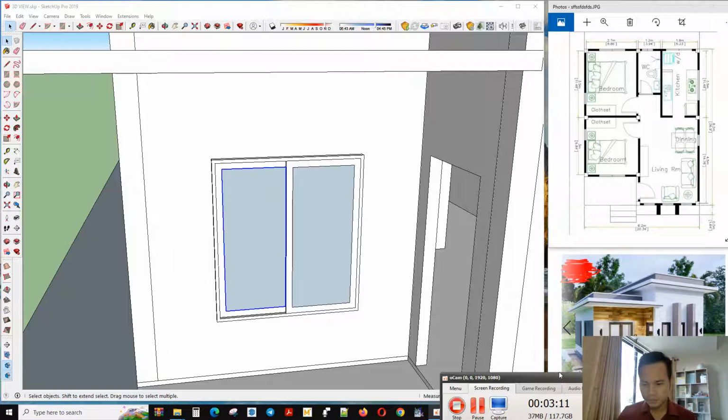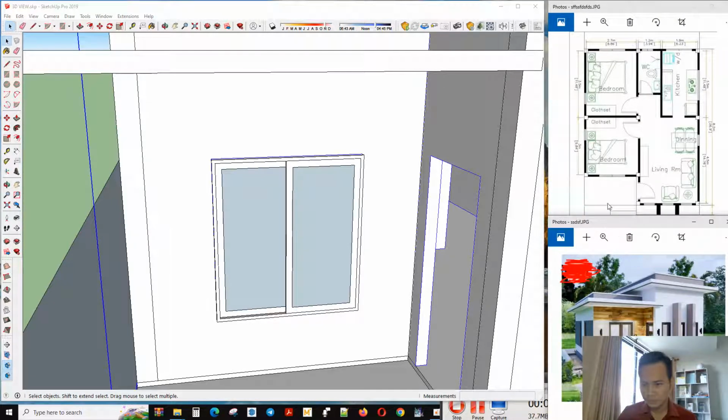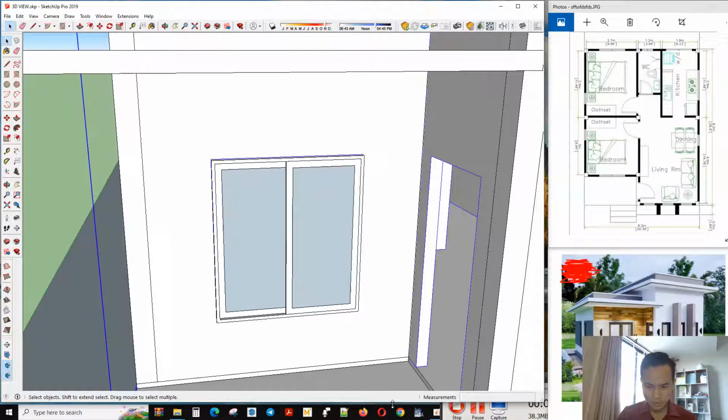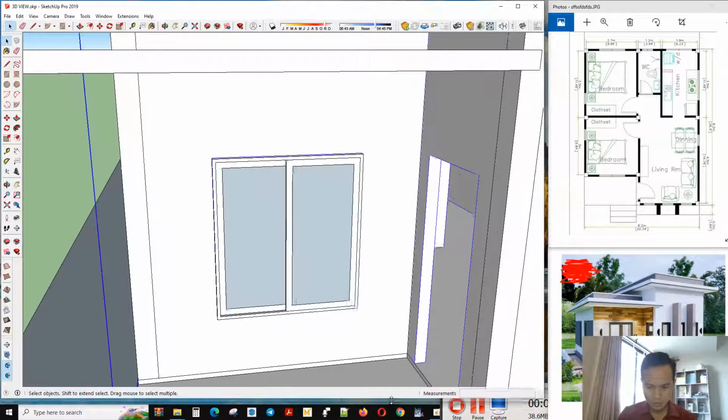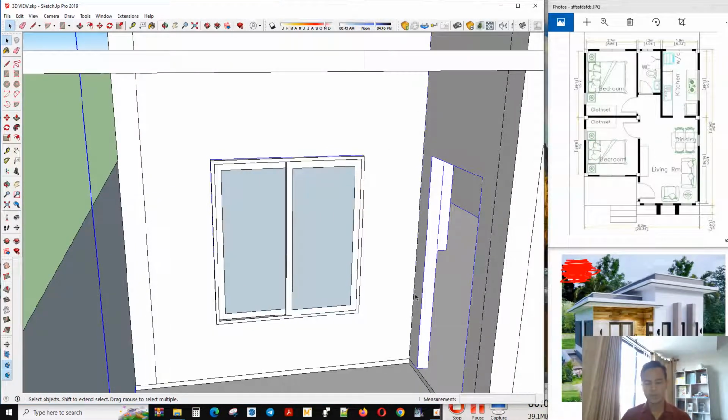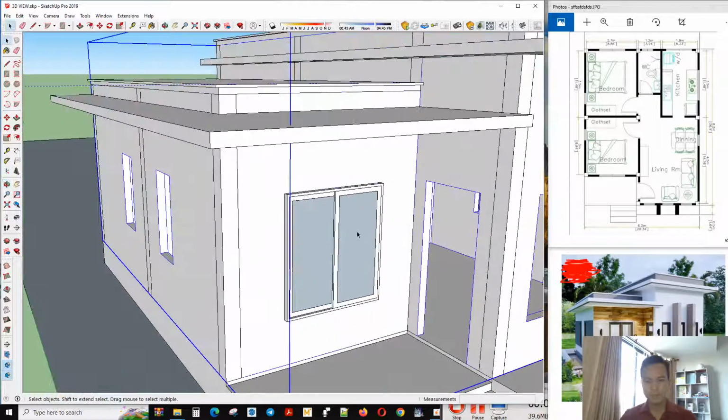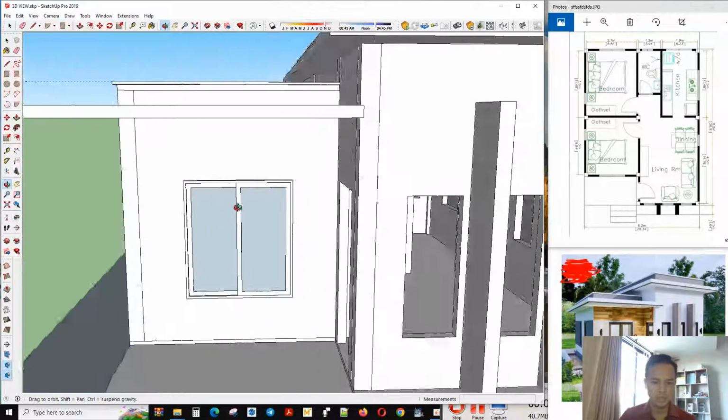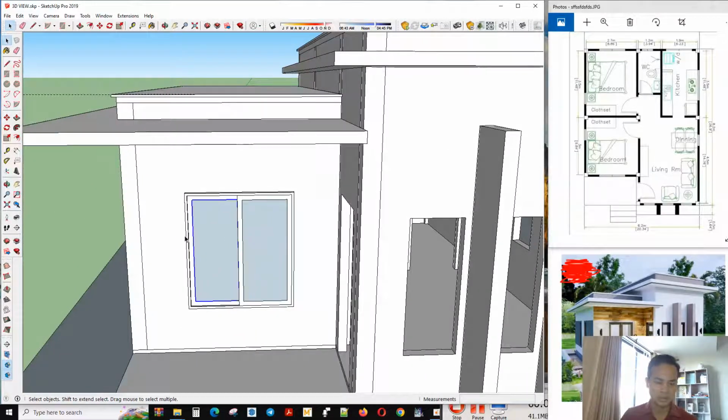Okay, so now we continue. We need to apply the glass texture in this window.